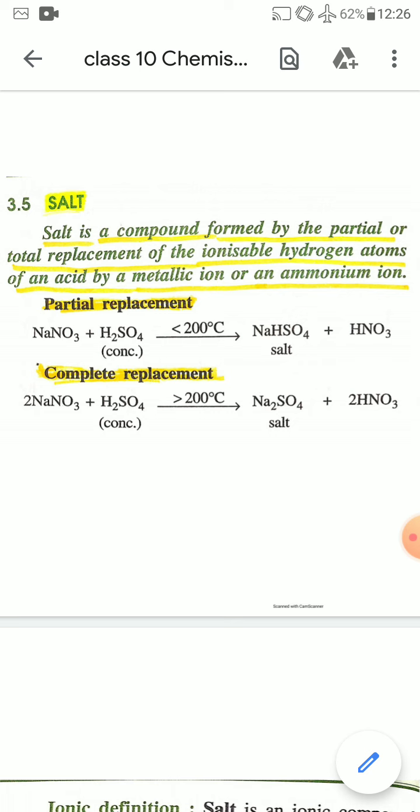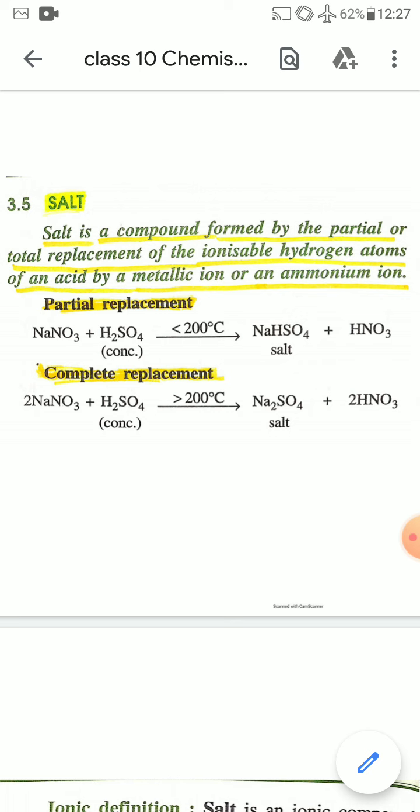In some cases, partial replacement of the ionizable hydrogen ion occurs, and in some cases, complete replacement of ionizable hydrogen atoms takes place. So, first, partial replacement of ionizable hydrogen atoms from an acid. Let's see the chemical reaction for partial replacement.